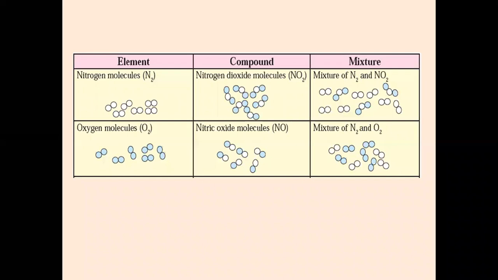Why is NO2 not a mixture? See, mixtures are those in which two or more elements or compounds are mixed together. Nitrogen dioxide does not come under mixture because the elements are combined in a fixed proportion by weight. That is why it should come under a compound. Is it clear? I hope I've answered your question.